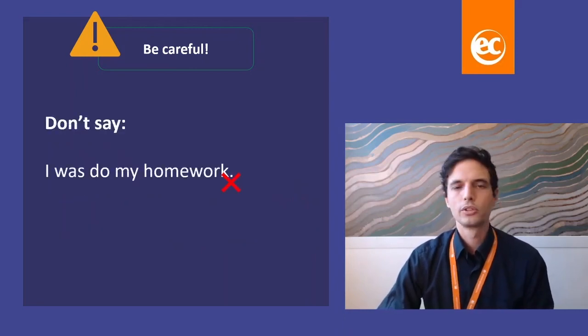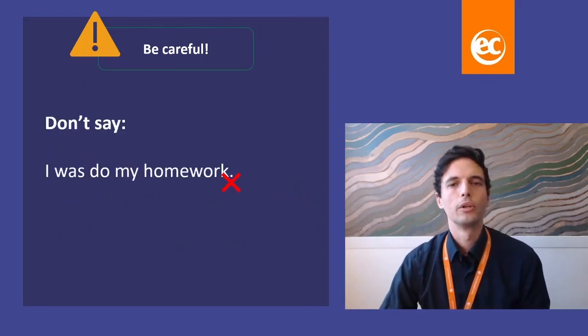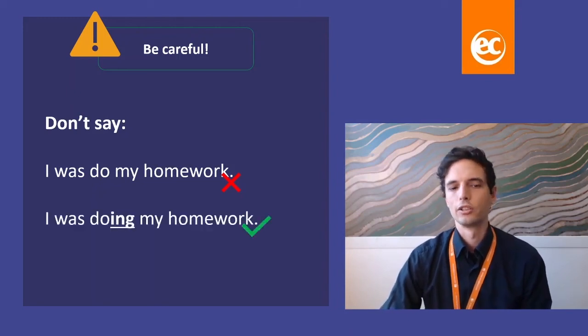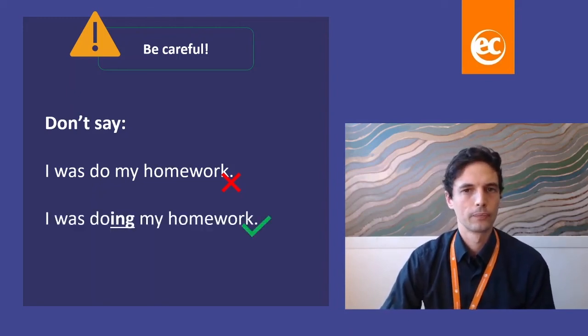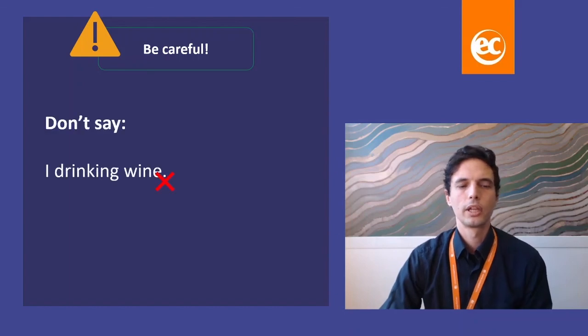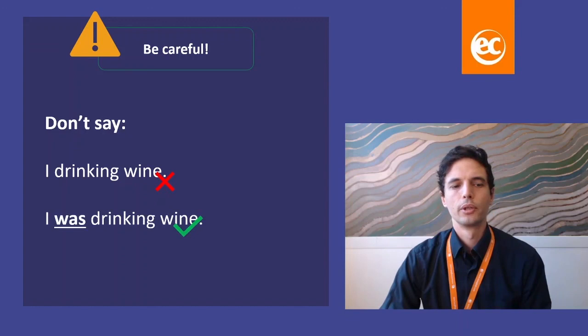Be careful. Don't say I was do my homework. We always use the main verb in ing form. So, I was doing my homework. And next, don't say I drinking wine. Remember to use the auxiliary verb, I was drinking wine.